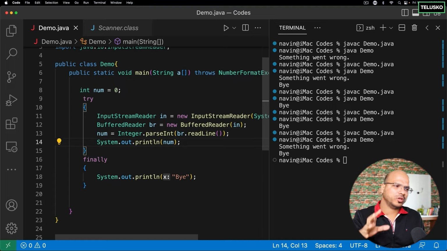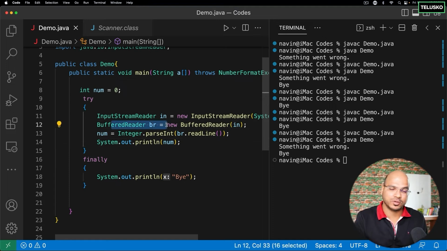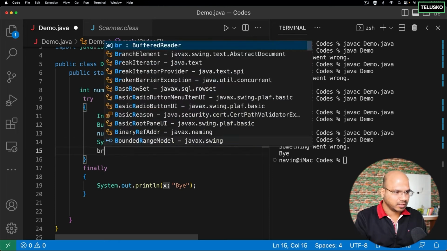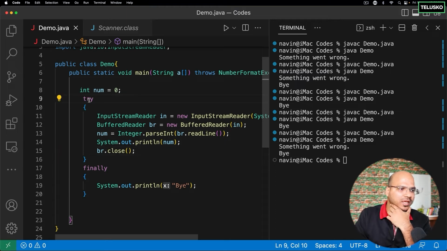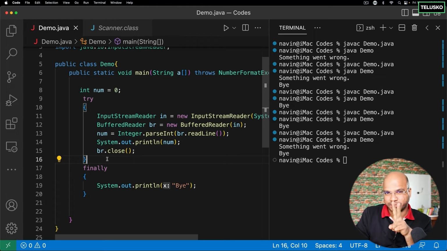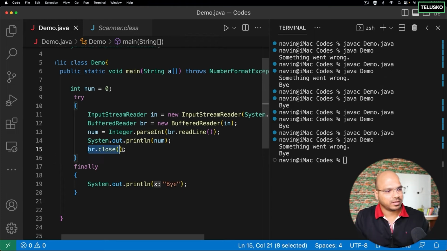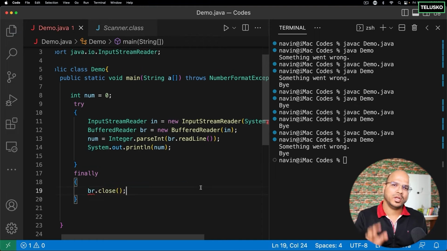Now, after doing all those things, we know one thing, right? Whenever you open a resource, for example, the buffer is a resource, it's always better to close the resource. Now, my question to you is, where should I close the resource? Should I close the resource in the try block? If I'm handling the exception, should I do that in the catch block? Of course, we have to write two statements, right? Instead of that, the finally block is normally used to close the resource. So whenever you want to close the connection, whenever you want to close the resource, always use the finally block. It is meant for closing the resources.